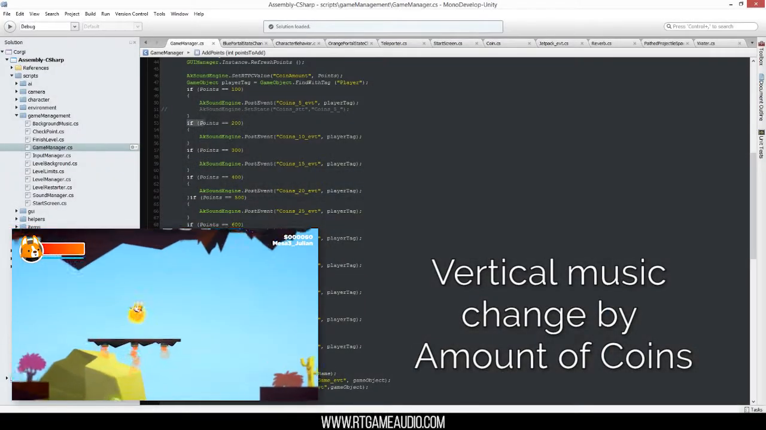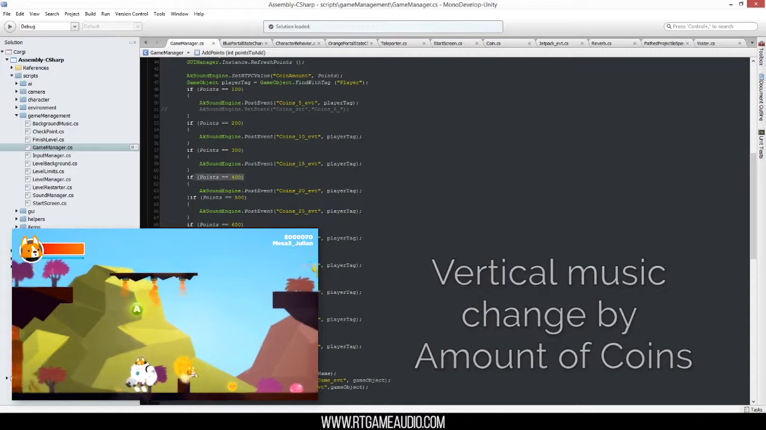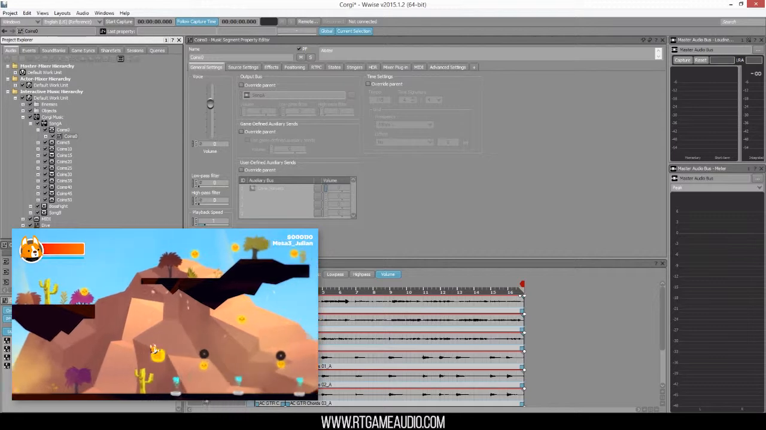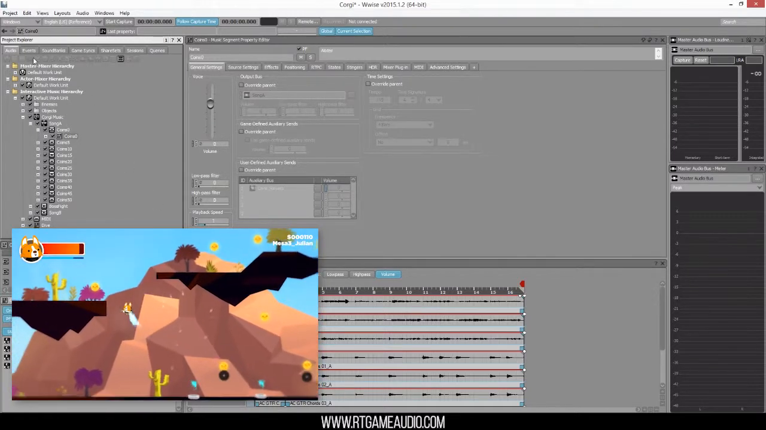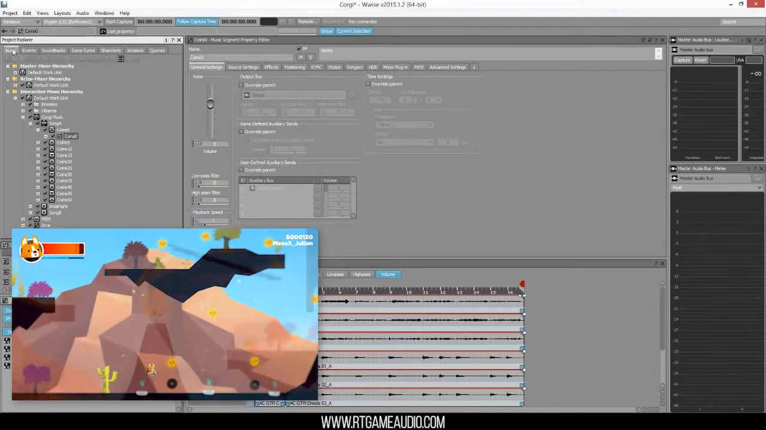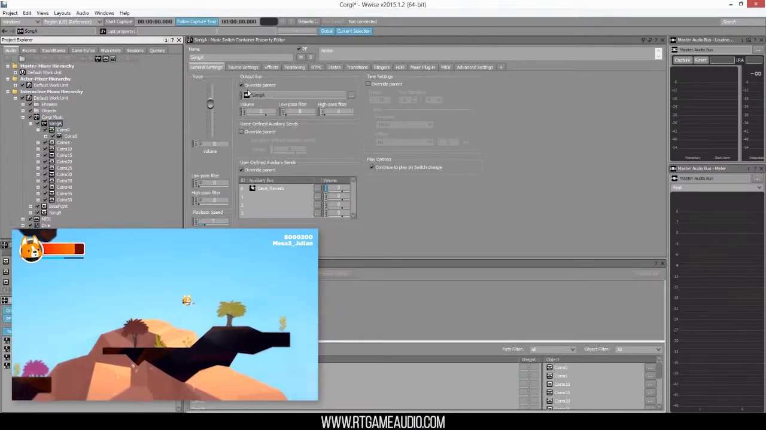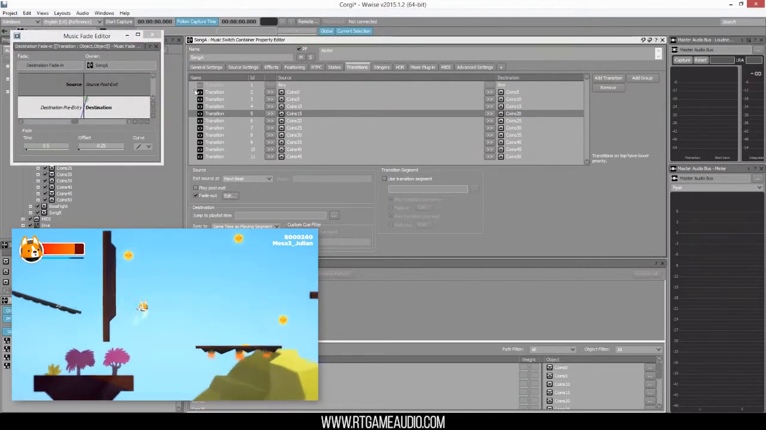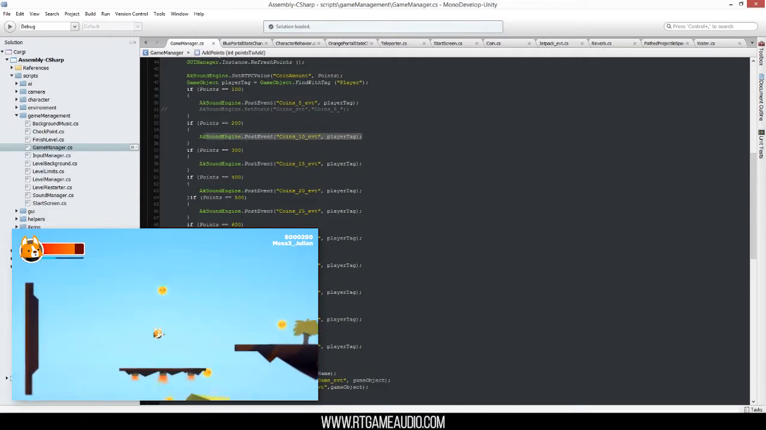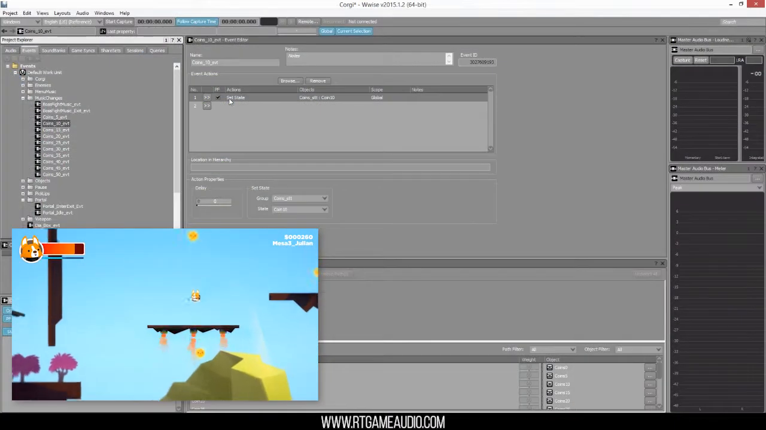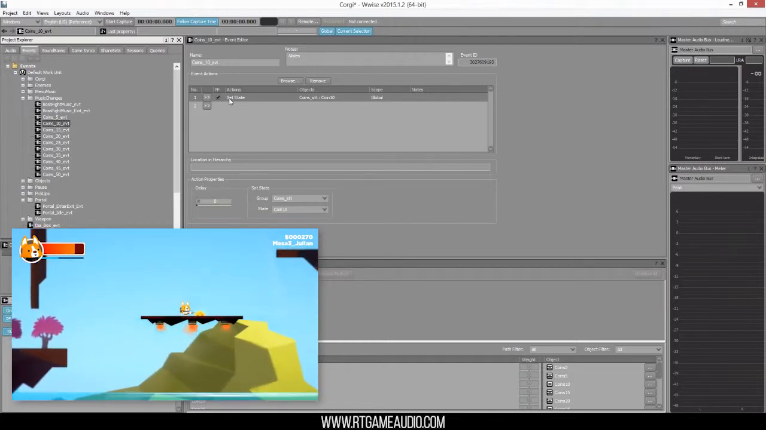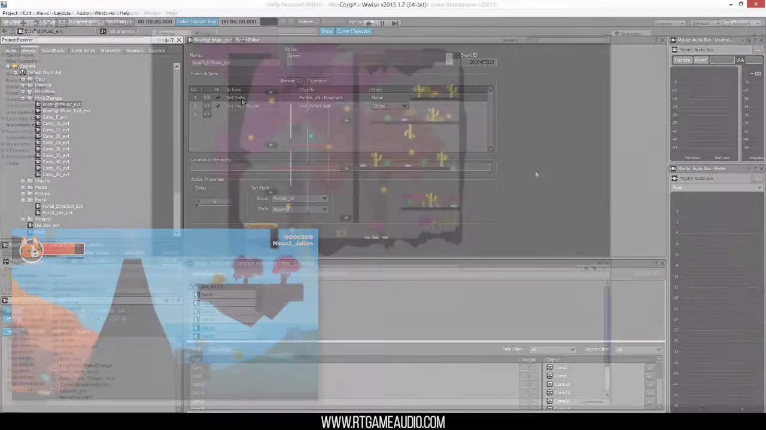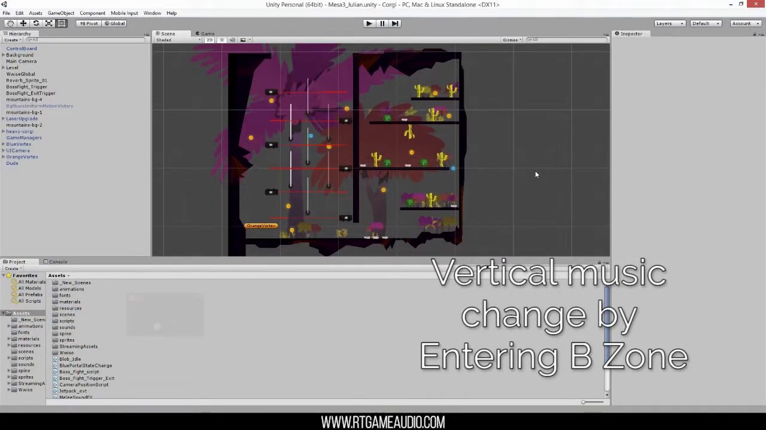The vertical music changes happen every 100 points obtained or 10 points gathered. Every 100 points, an event is posted calling a state change. A post event was used to have more flexibility in case later in the development this same event could be used to do more actions. The music changes vertically when entering the B zone.